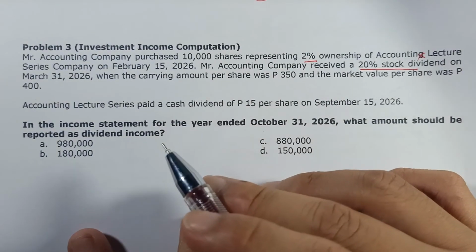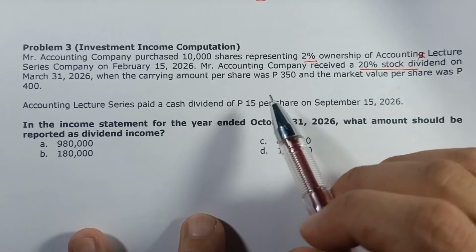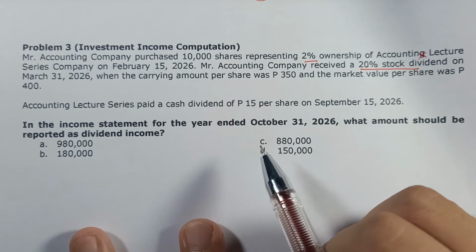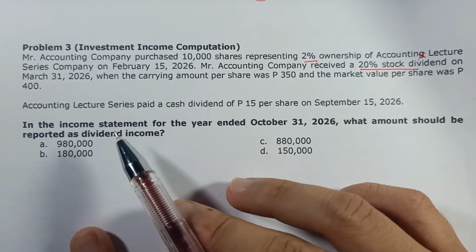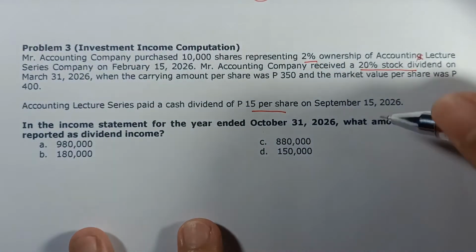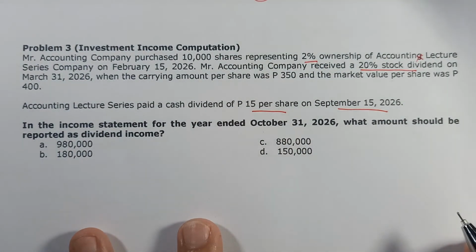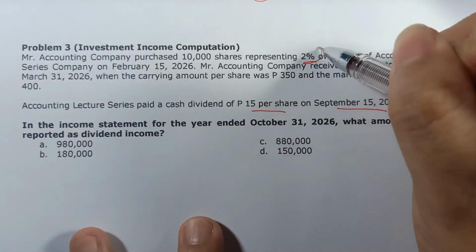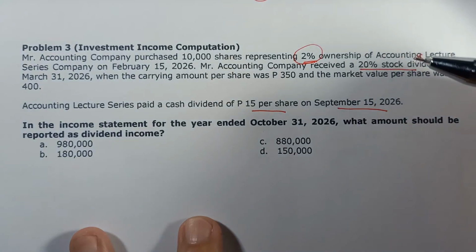On March 31, 2026, when the carrying amount per share was 350 and the market value per share was 400. Next, Accounting Lecture Series paid a cash dividend of 15 pesos per share on September 15, 2026. So, itong cash dividend na to, since 2% lang ang ating pagmamayari, will be treated as income.